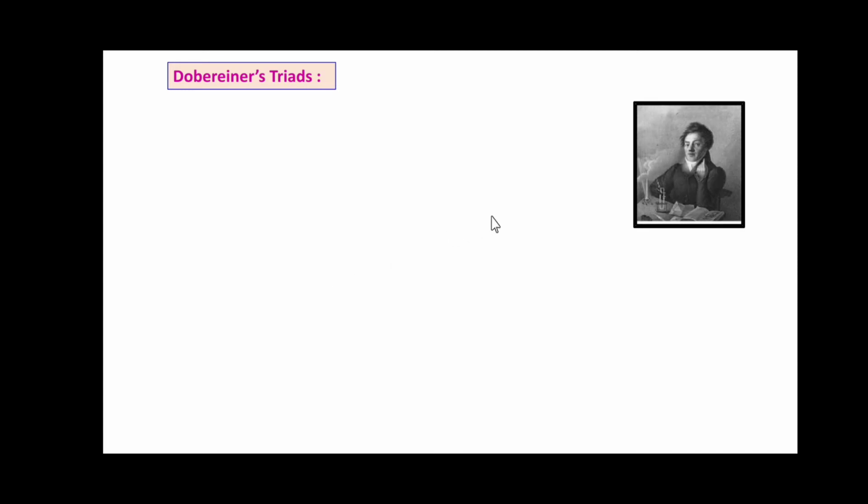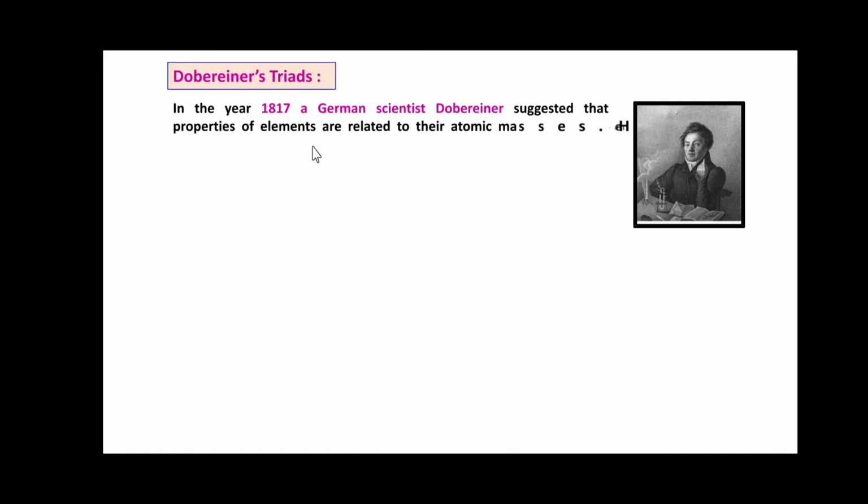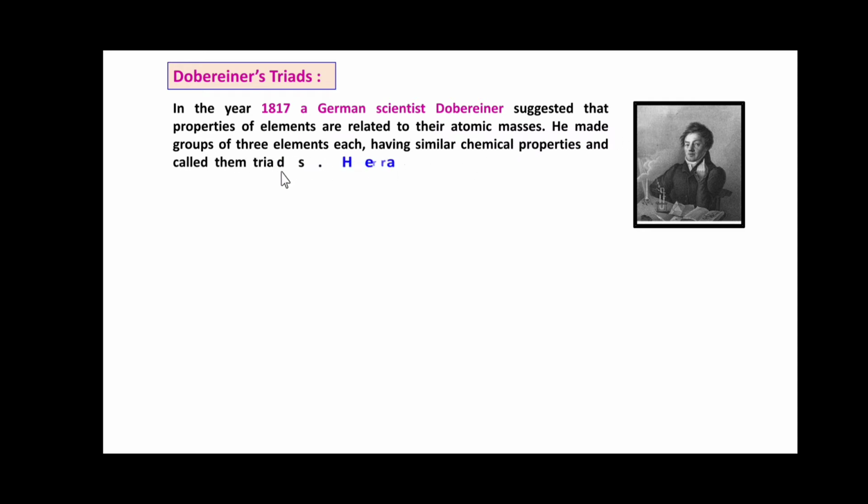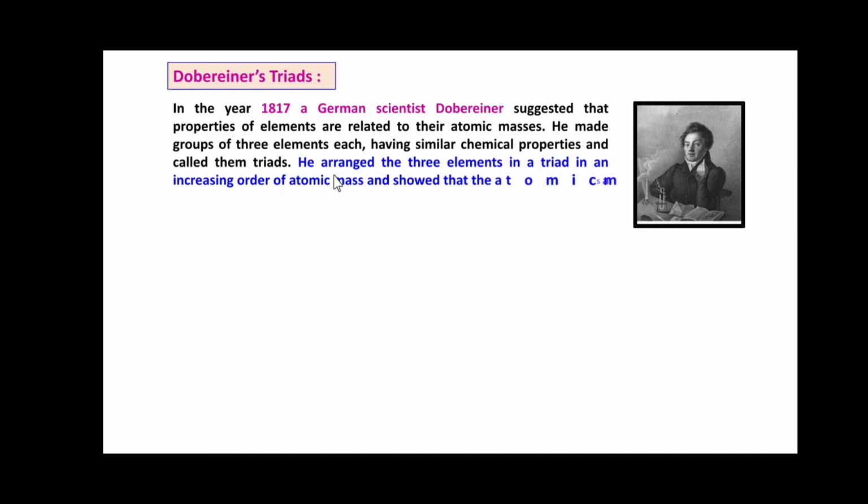So friends, now we'll see Dobereiner's triads. He is the scientist Dobereiner. In the year 1817, a German scientist, Dobereiner, suggested that the properties of the elements are related to their atomic masses. He made groups of 3 elements each, having similar chemical properties, and called them triads.